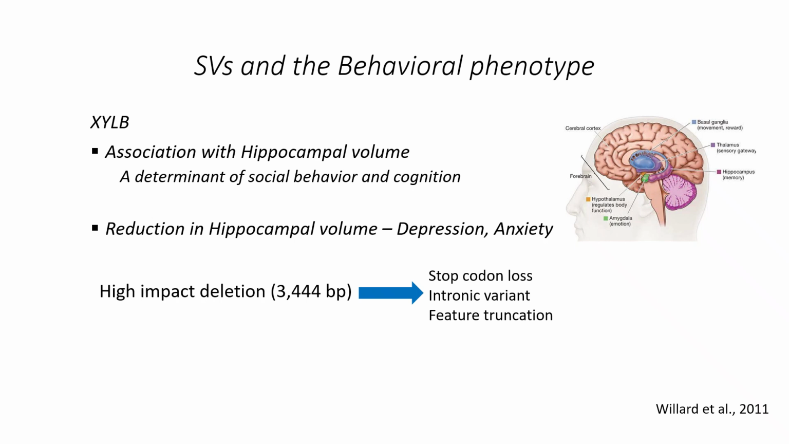XYLB is a xylulose kinase B gene which is associated with hippocampal volume and is a determinant of social behavior and cognition. Reduction in hippocampal volume leads to depression and anxiety. Chimpanzee has experienced more than 3 kb deletion in this gene, which led to stop codon loss, intronic variant, and feature truncation. Based on this particular event, we can speculate that this particular SV event might have led to anxiety-like behavior in chimpanzees.